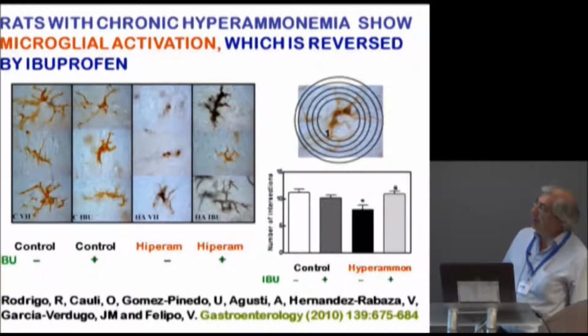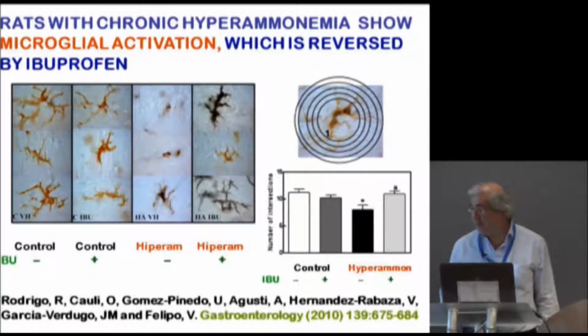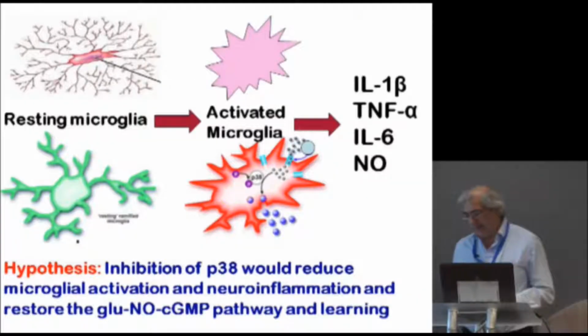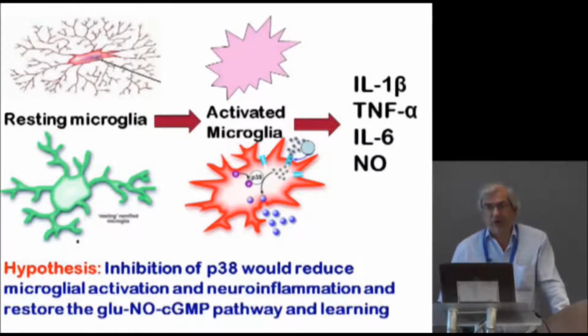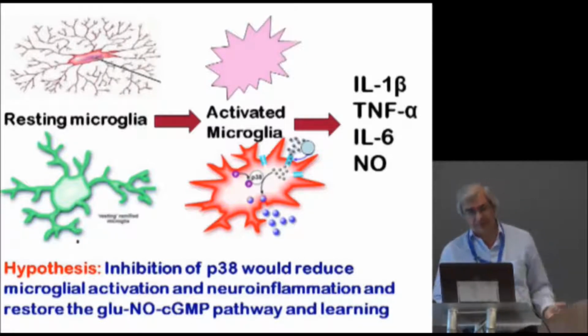also restored by treatment with ibuprofen. Therefore, hyperammonemia induces activation of microglia, which can be reversed by treatment with ibuprofen. Then the results shown before show that we can restore cognitive function in these rats with portacaval shunt with ibuprofen.